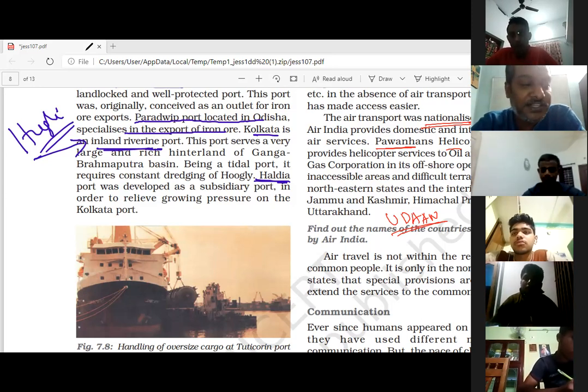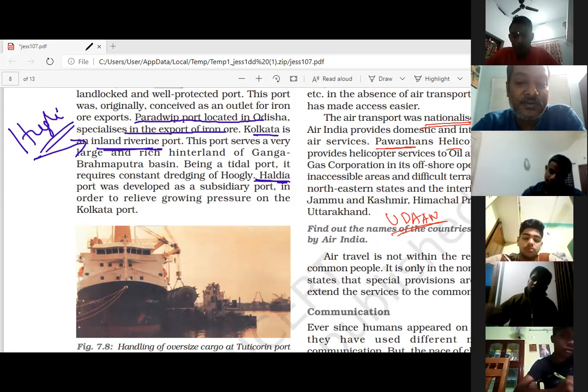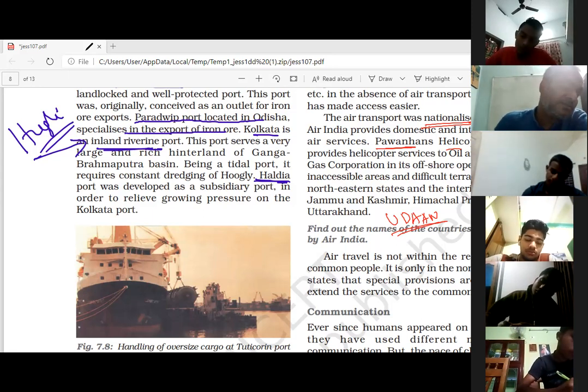Udan means Ude Desh Ka Aam Nagarik. That means the common people can also travel in the airlines. Ude Desh Ka Aam Nagarik.